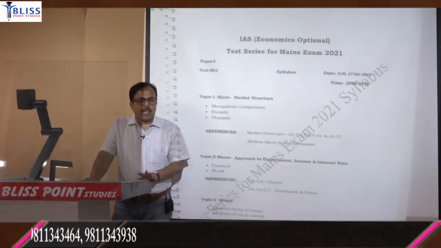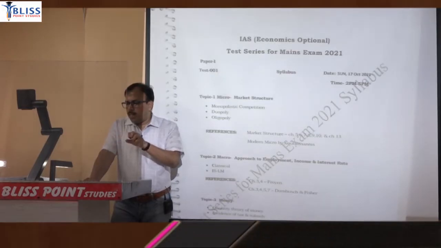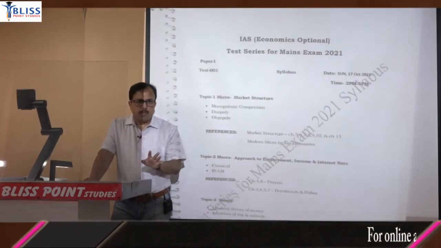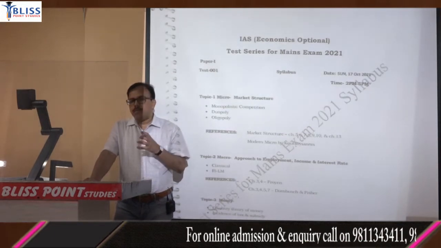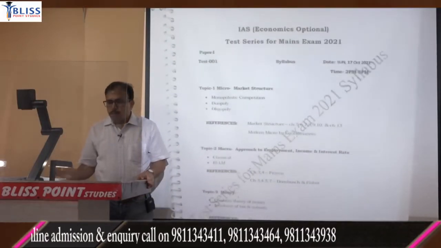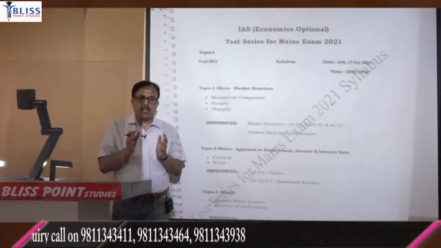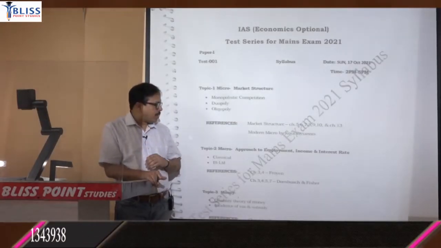You don't need to buy that book. These chapters are provided to you in the study material in the form of Xerox. So you don't need to read entire Koutsoyiannis. You are reading a few selected chapters. Compilation of those chapters from various books is included in your study material.